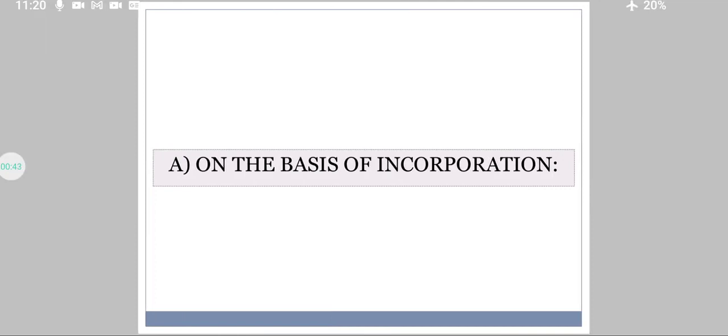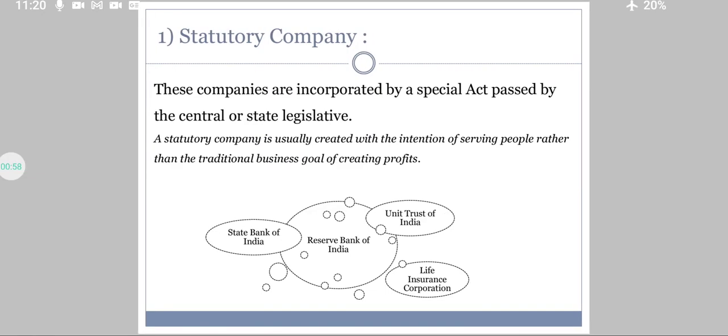See, on the basis of incorporation. Incorporation is the legal process used to form a company. So now there are certain legal formalities which a company does for its formation. The very first one is statutory company. These companies are incorporated by special act passed by central or state legislative. Now see, central or state legislative, it's nothing but a law-making body. So yes, when statutory companies are formed, they are incorporated under a special act, under a special law-making body.